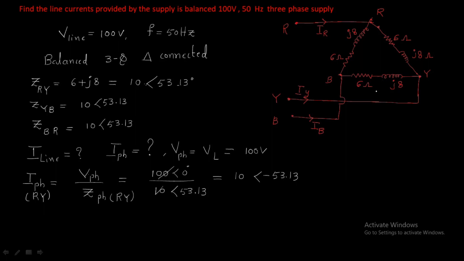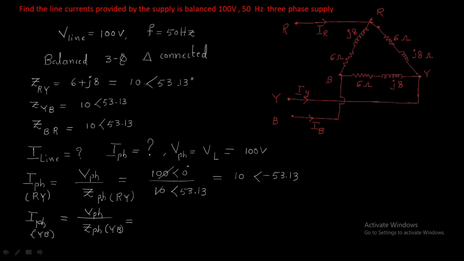Next, take the YB phase. This is the second phase, Z phase of YB.